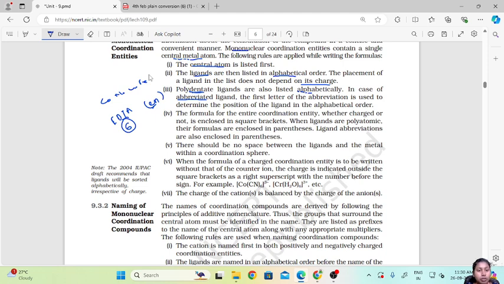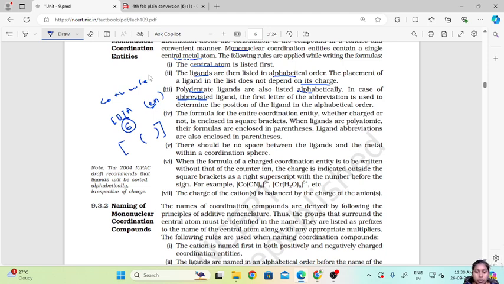Now the formula for the entire coordination entity, whether charged or not, is enclosed in square brackets. As you know, whether it is charged or not, the entire coordination formula is written inside a square bracket. This is the coordination sphere, right? Now, when ligands are polyatomic, their formulas are enclosed in parentheses. Ligand abbreviations are also enclosed in parentheses.